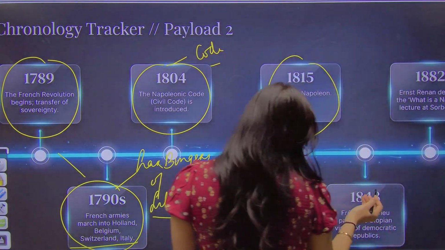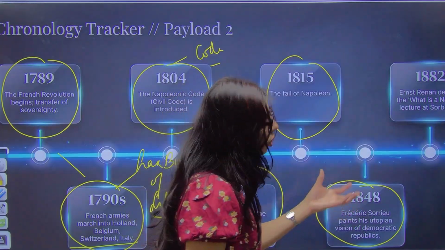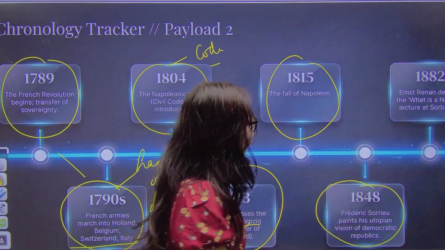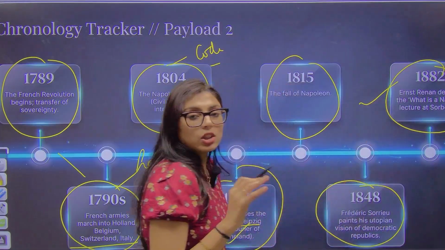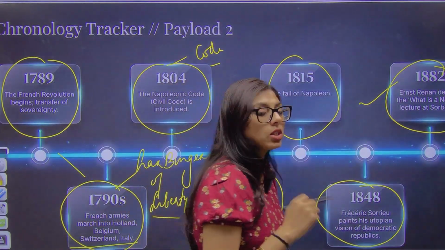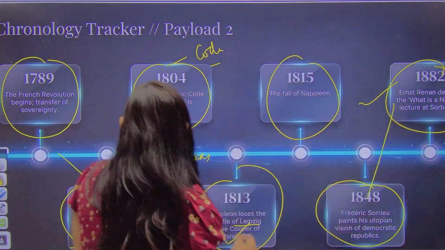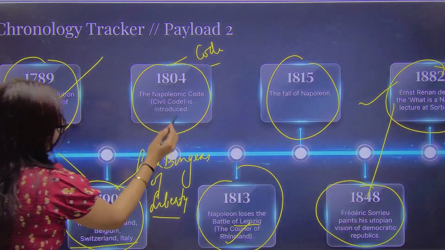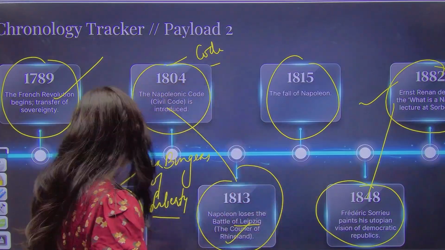We have studied the famous painting of 1840 in the initial part of the chapter. Also, we have done Ernest Renan: what is a nation and what is nationalism as per him? So these two sections we have already done. Today, we will be dealing with the Napoleon Code and the wars he was fighting. Let's start our class.